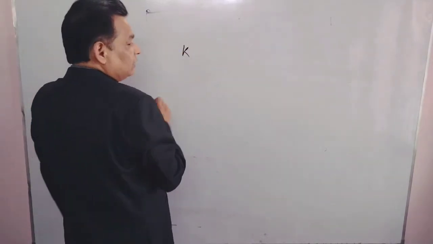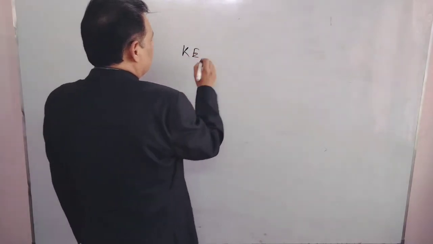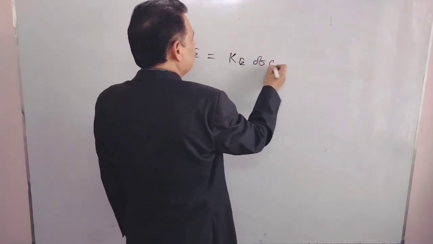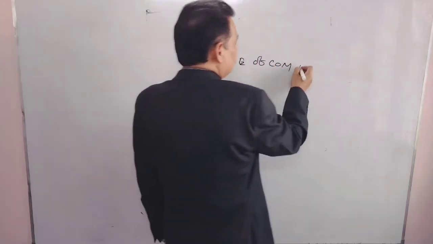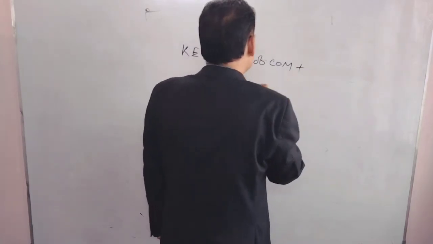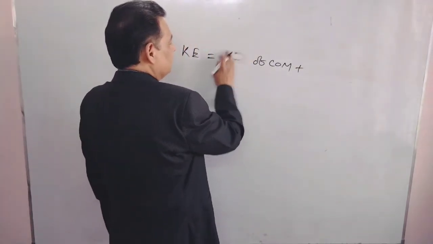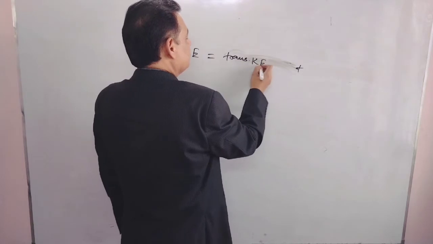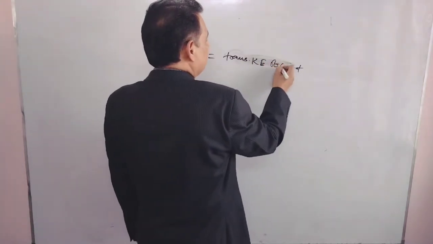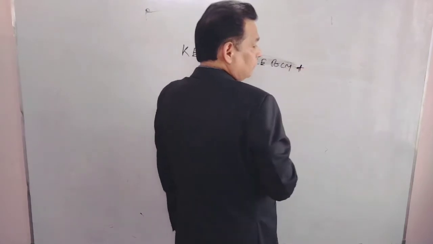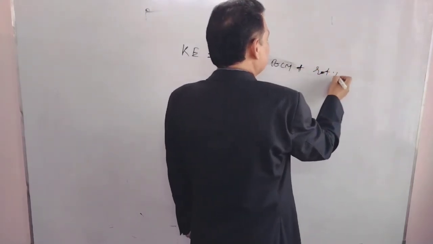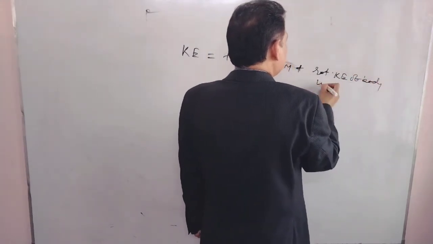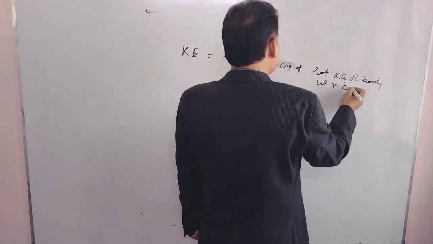The net kinetic energy of the body equals the translational kinetic energy of the center of mass plus the rotational kinetic energy of the body with respect to the center of mass. Cm means center of mass.